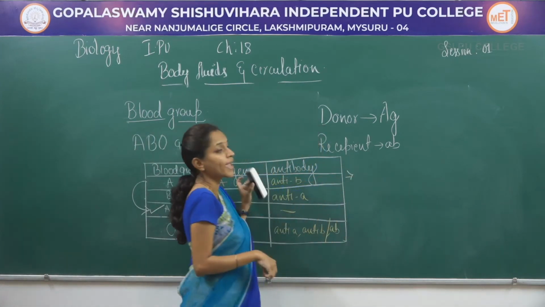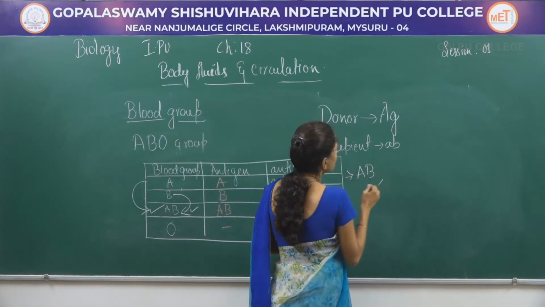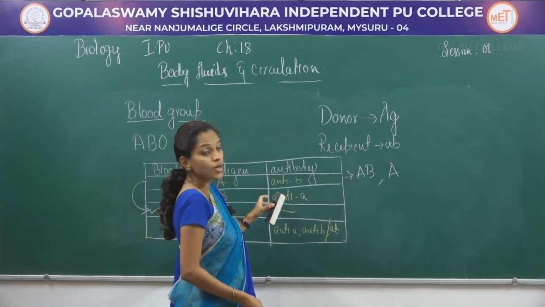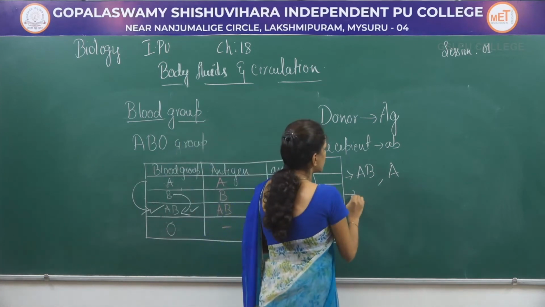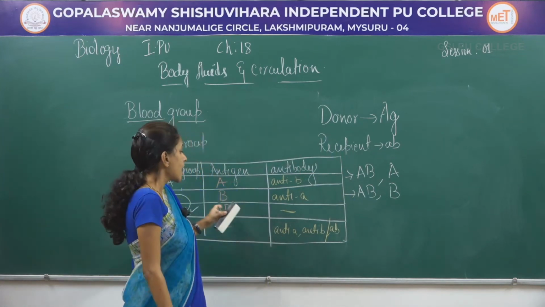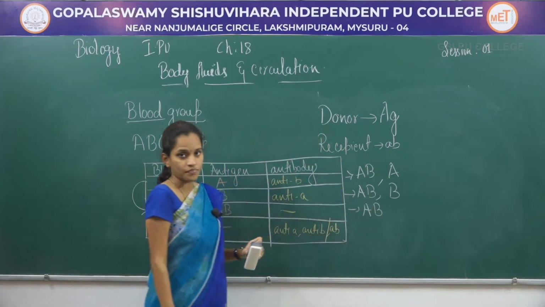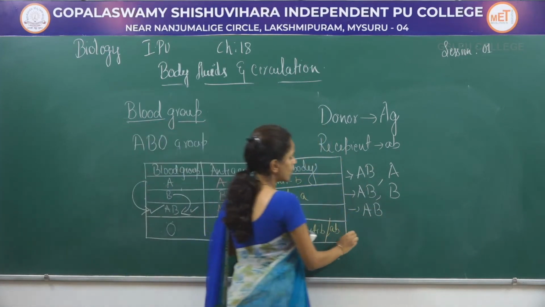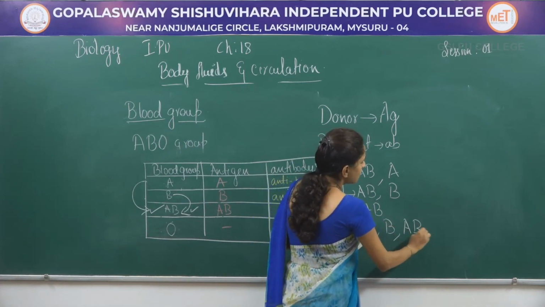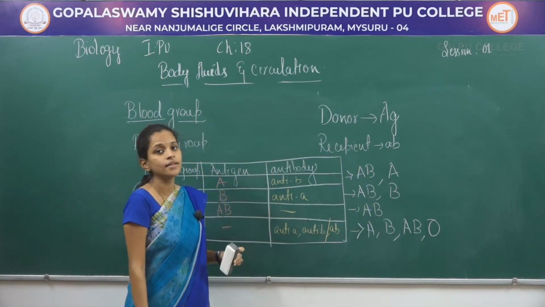Now when it comes to A blood group, they can donate blood to AB and themselves. When it comes to B blood group, they also can donate blood to AB and themselves. AB blood group can donate blood only to AB, and O can donate blood to A, B, AB and O. This is how they can donate the blood.